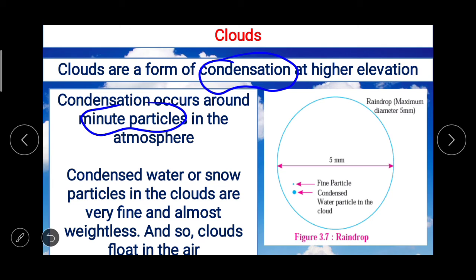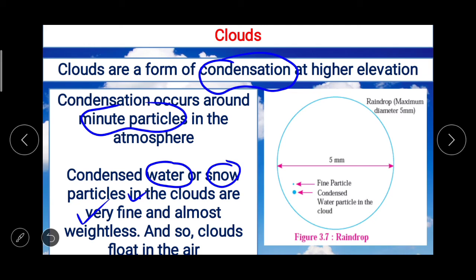and condensed water or snow particles in the clouds are very fine and almost weightless. उनका कोई वजन नहीं होता है, near about, and so clouds float in the air. जब भी हम आसमान में देखते हैं तो बहुत बार हमें ऐसे लगता है कि क्लाउड्स मूव हो रहे हैं, एक जगह से दूसरी जगह जा रहे हैं. Why does this happen?